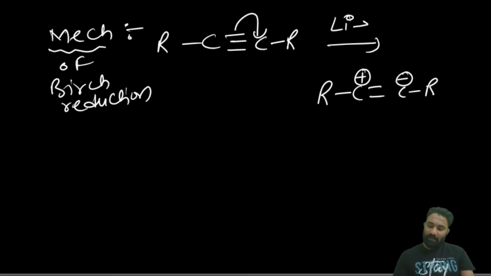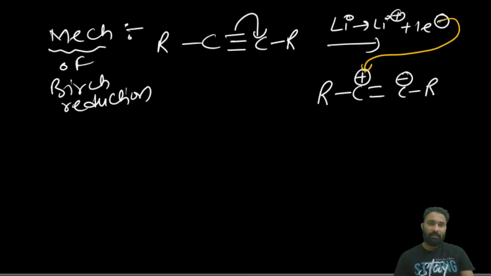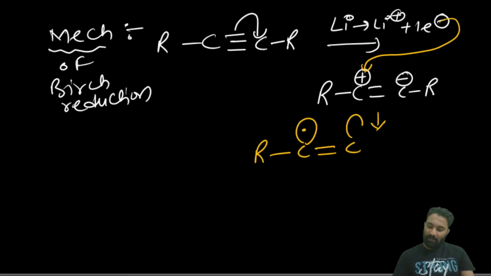Then lithium will readily lose one electron, and that electron of the lithium will be gained by this carbon. Then it is converted into a carbon with a radical, and this negative charge contains 2 electrons.